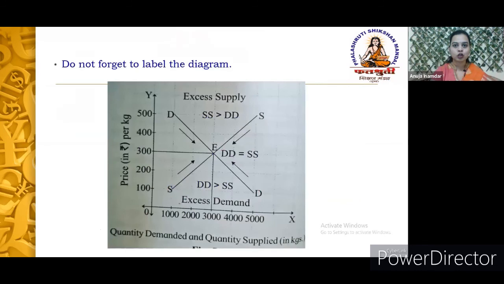As far as diagrams are concerned, most of the time we are using various types of graphs, so make sure that you label the graph correctly. It means on the x-axis which variable you are measuring, and on the y-axis what you are measuring. Similarly, draw the proper arrows and give headings to the curve, whether it is a demand curve or a supply curve, like other graphs. Accordingly, make sure that you draw the correct shape of the curve and label them.